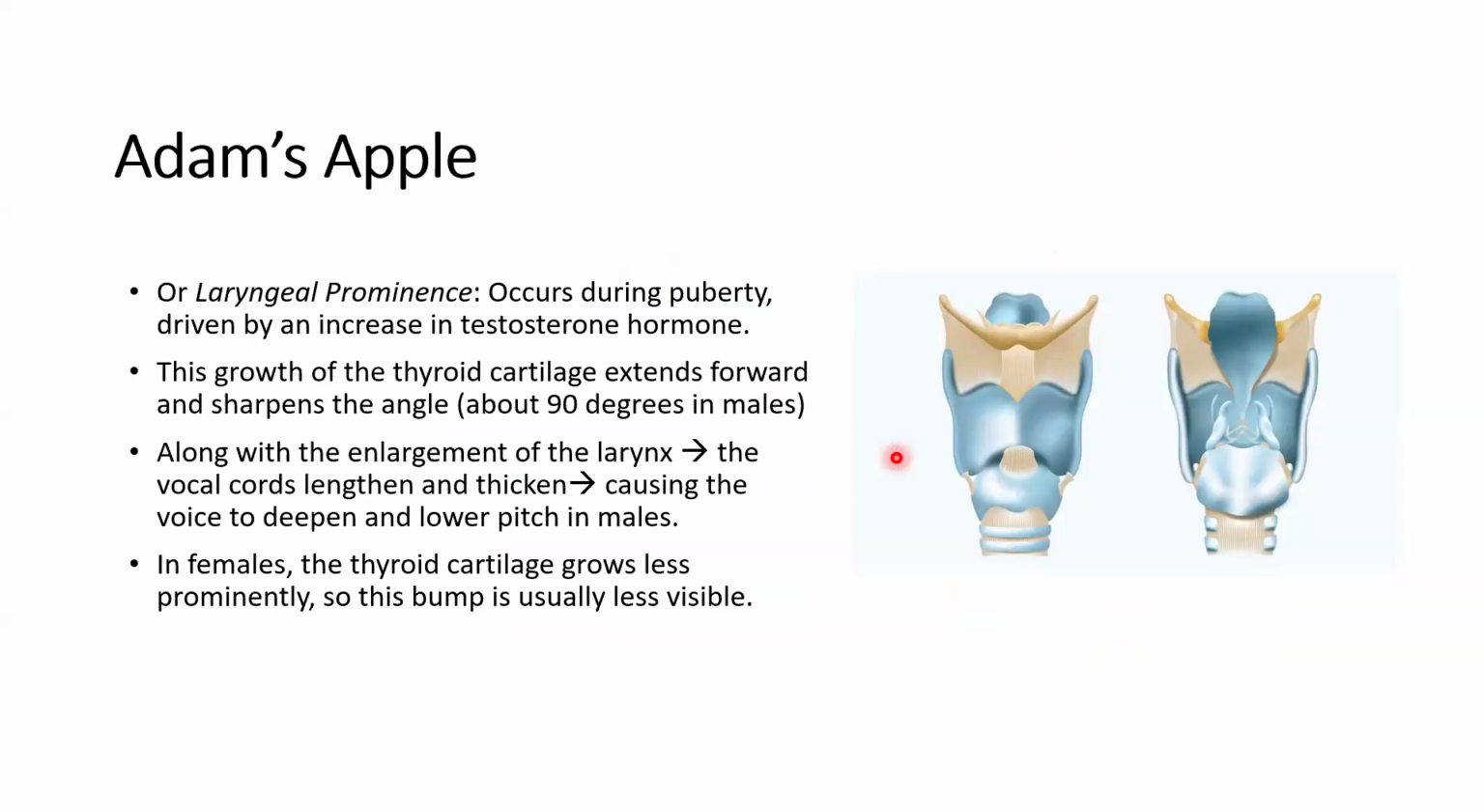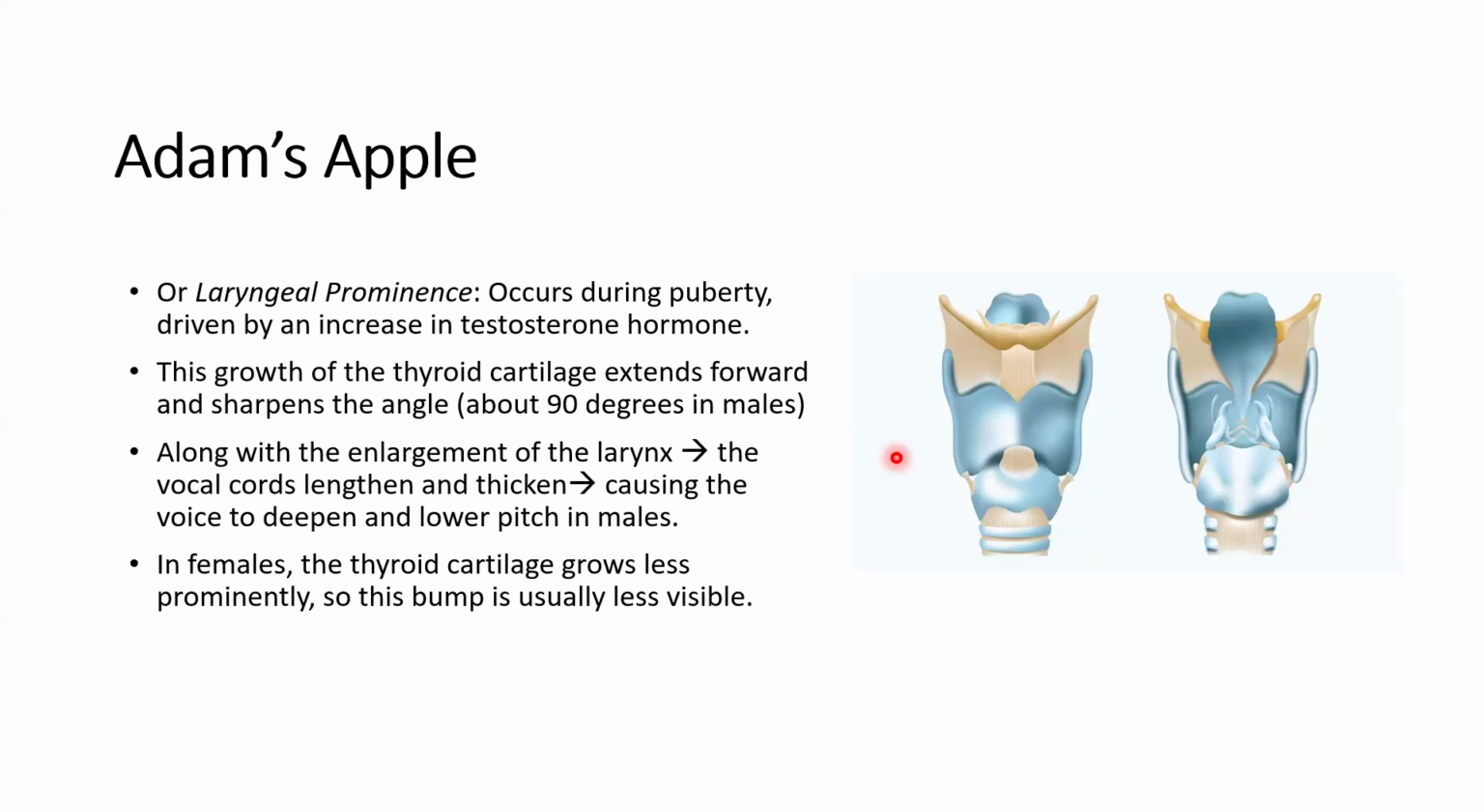So we talk about the Adam's apple now, the thyroid cartilage. The Adam's apple, or as we usually say, the laryngeal prominence, occurs during puberty and is driven by an increase in testosterone hormone. This growth of the thyroid cartilage extends forward and sharpens the angle, about 90 degrees in males, and I think in females it is around 120 degrees.